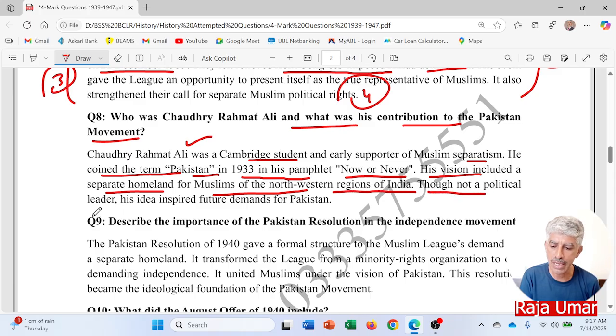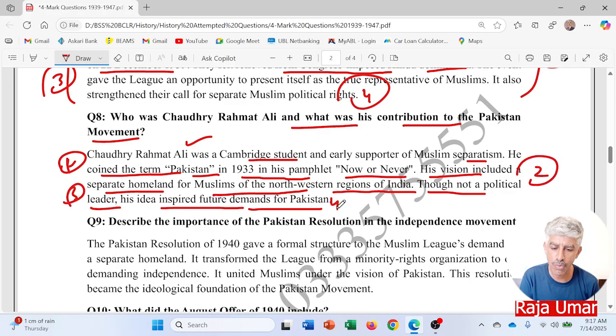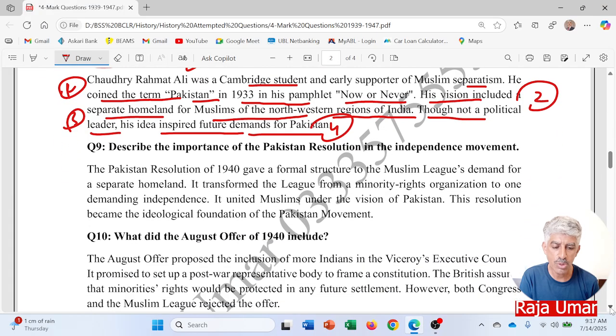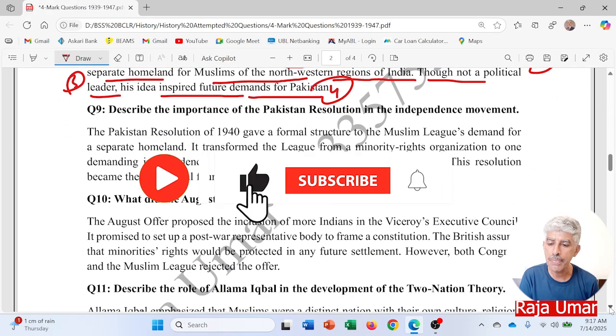Though not a political leader, his idea inspired future demand for Pakistan. So, again, 4 points are there. Point number one is over here. Point number two is this one. Point number three and point number four. So, telling about the contributions of Chaudhry Rahmat Ali.